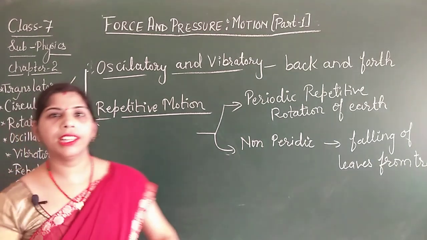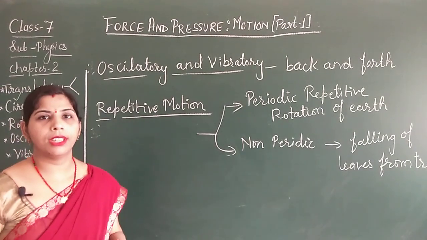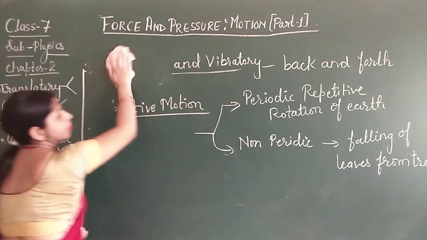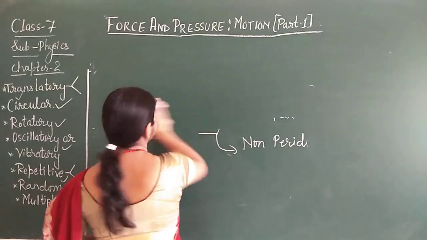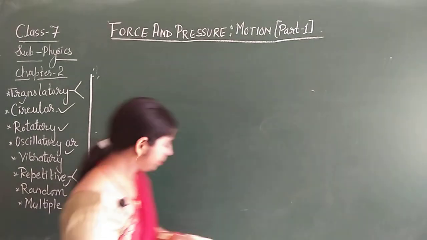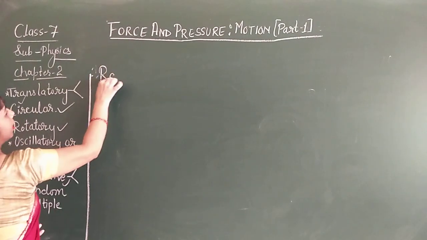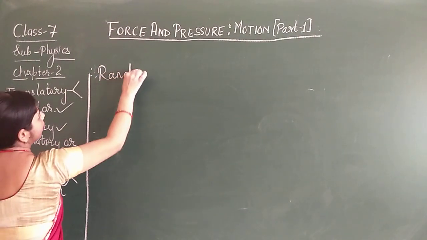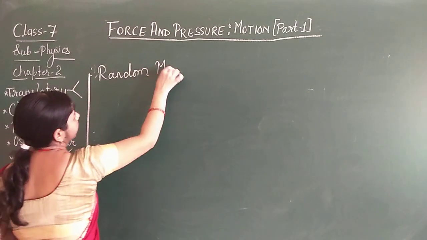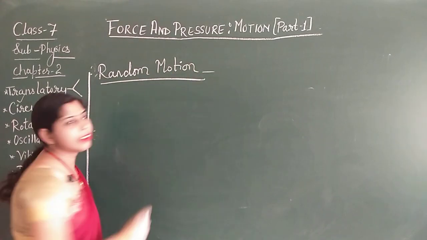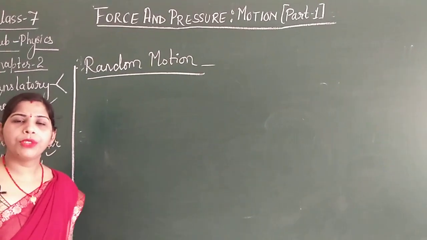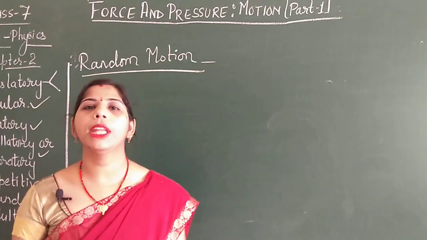Now the next one is here, the random motion. In random motion, the object does not follow a particular path.